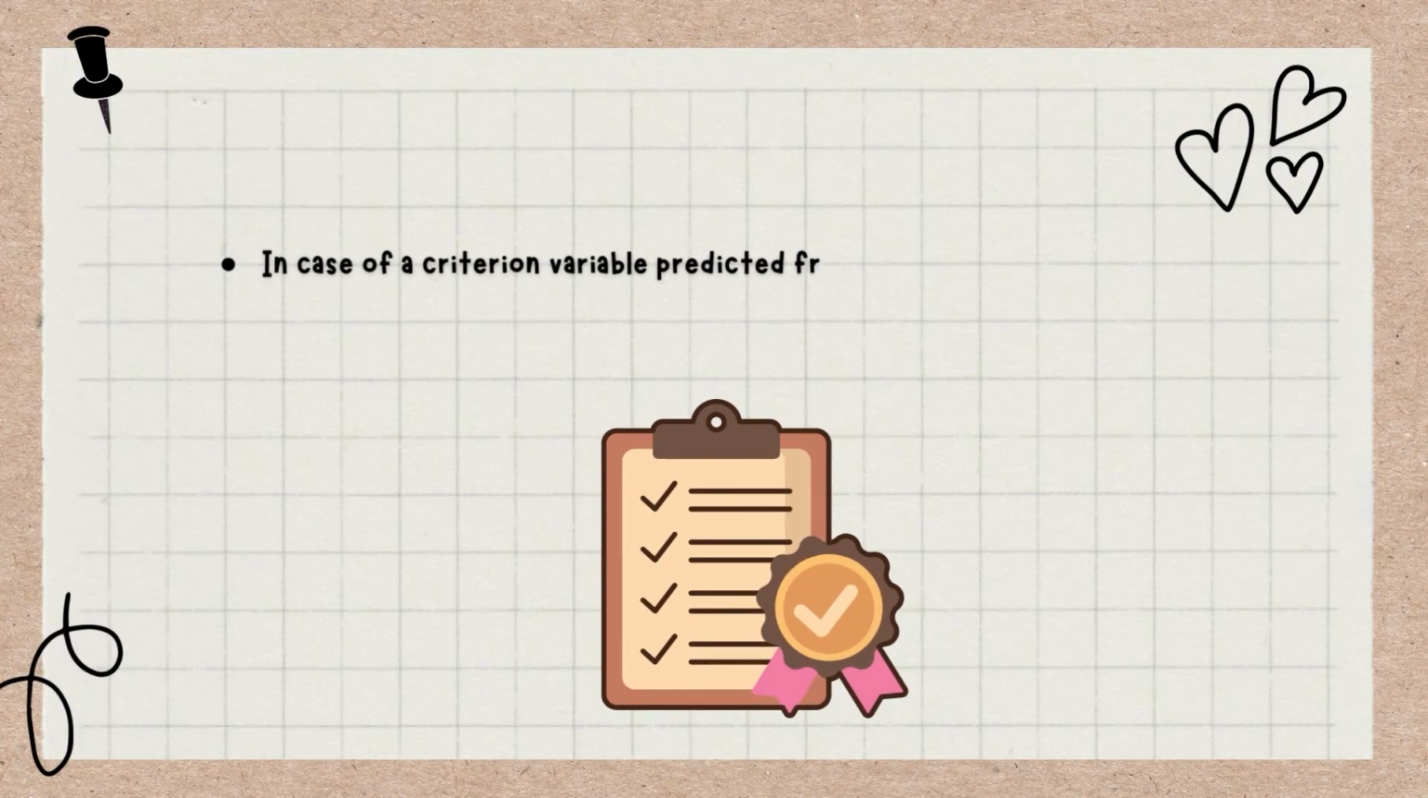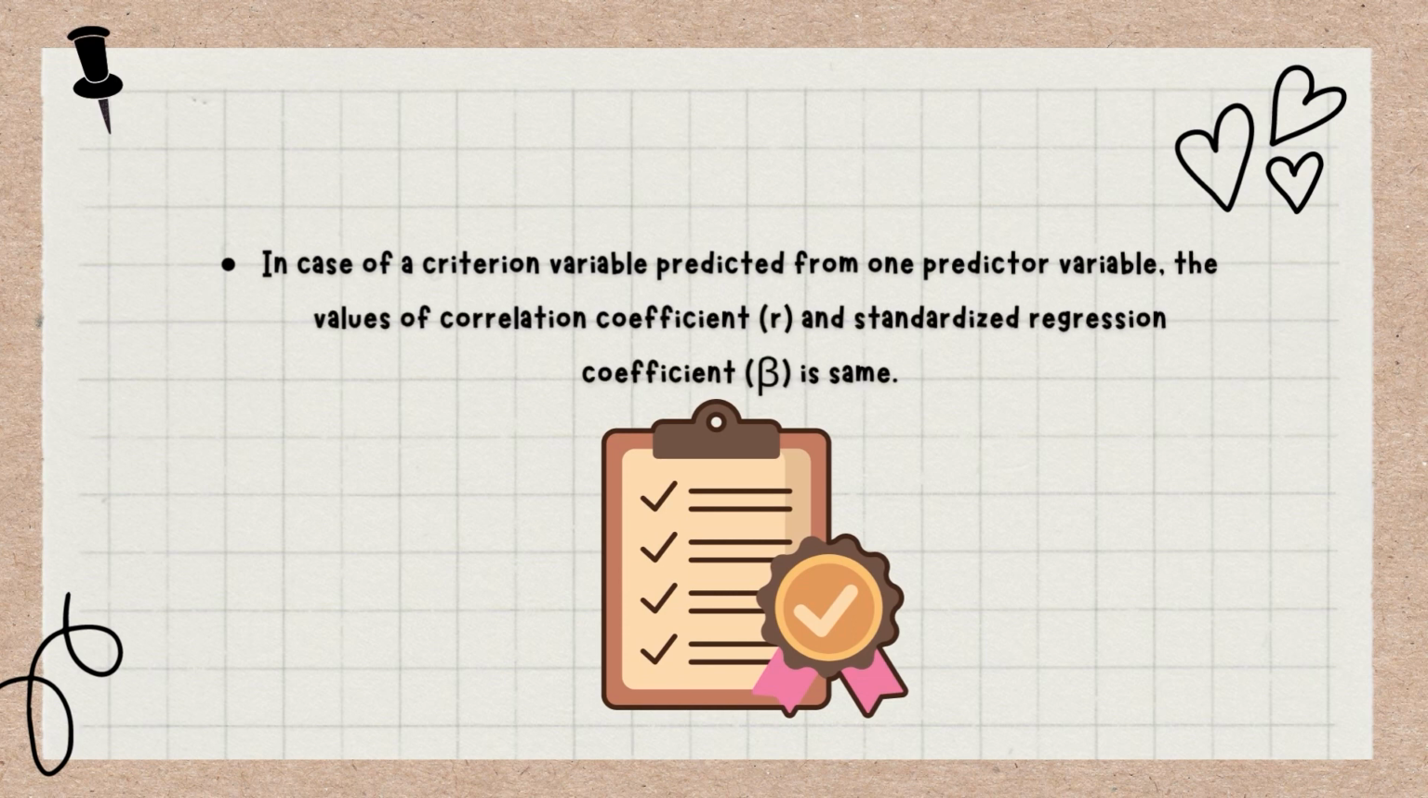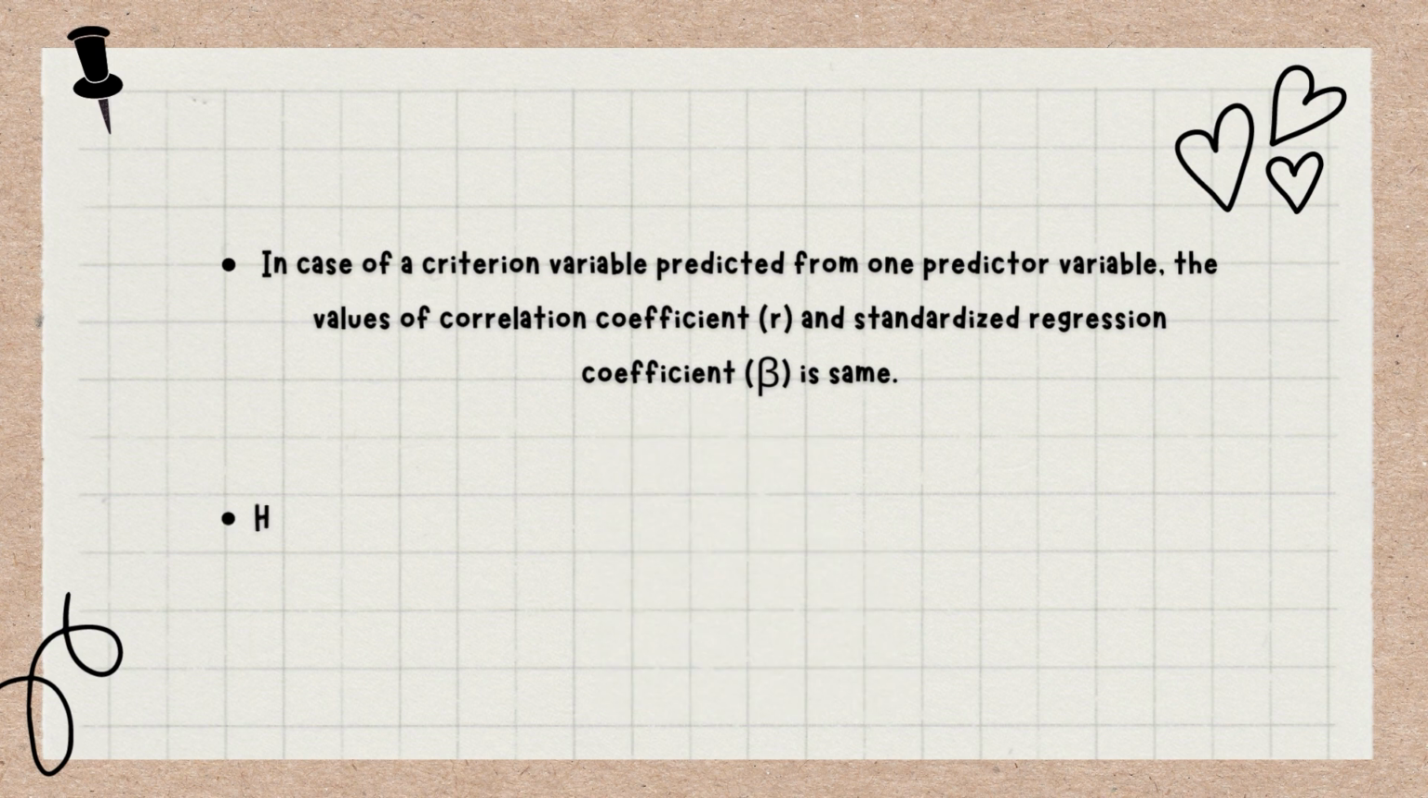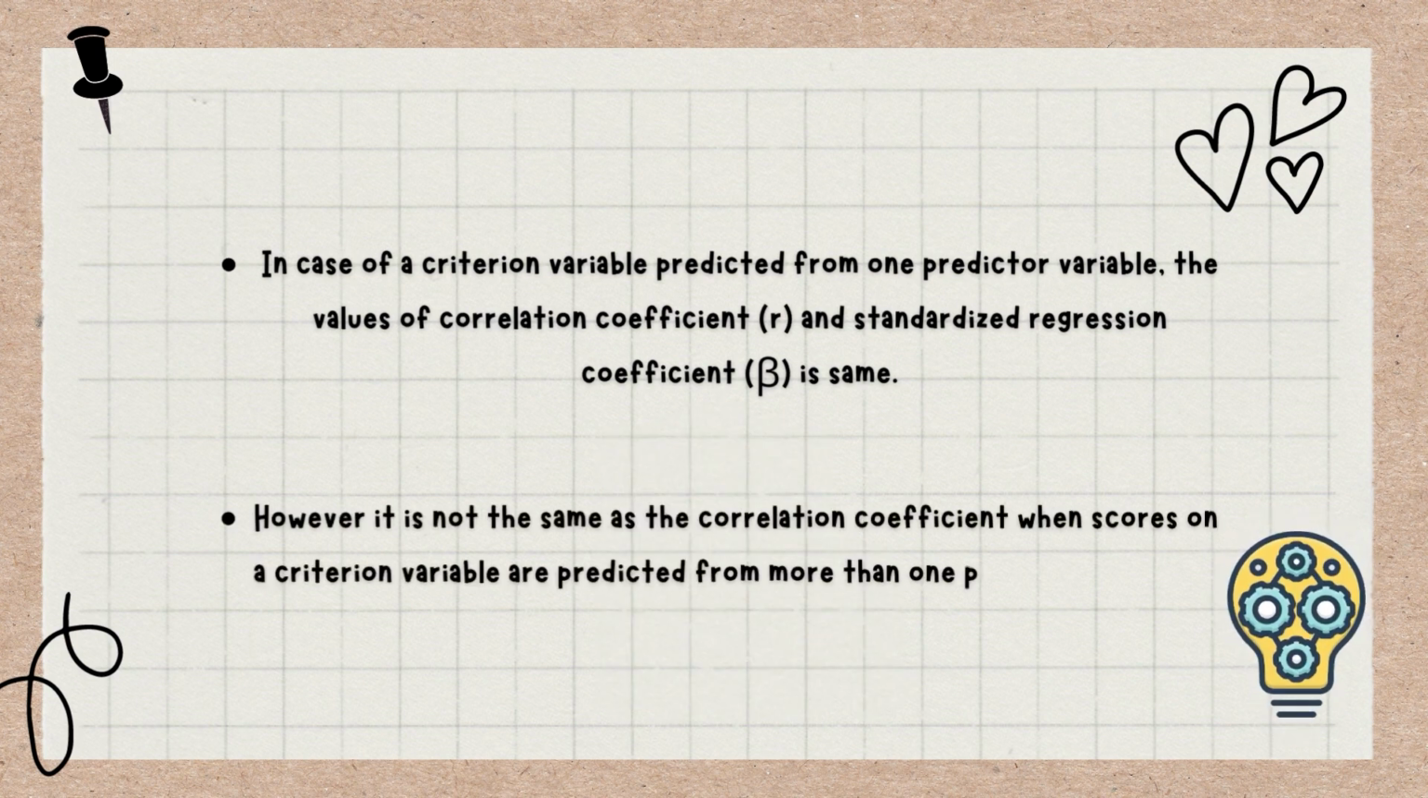Now in the case of one criterion variable predicted from one predictor variable, the values of the correlation coefficient, the Pearson correlation, and the standardized regression coefficient are the same. So it is not necessary to use a standardized regression coefficient when you have only one criterion and one predictor variable. But it is not the same as the correlation coefficient when scores on a criterion variable are predicted from more than one predictor variable. The values of the standardized regression coefficient differ from the correlation coefficient when we have more than one predictor or independent variable.